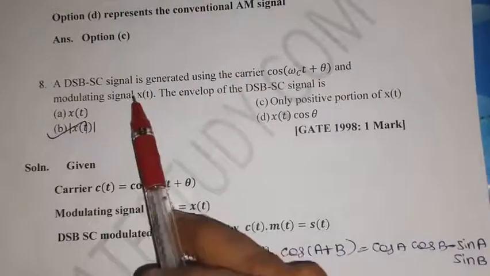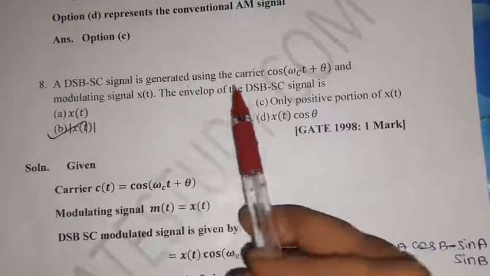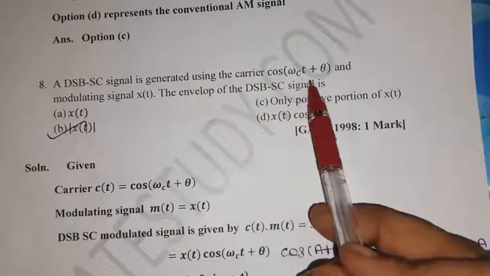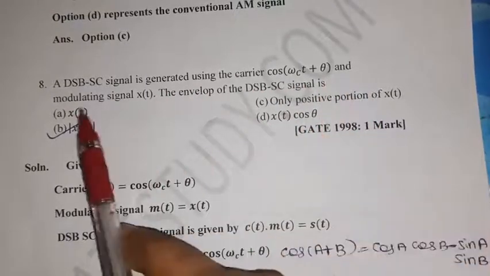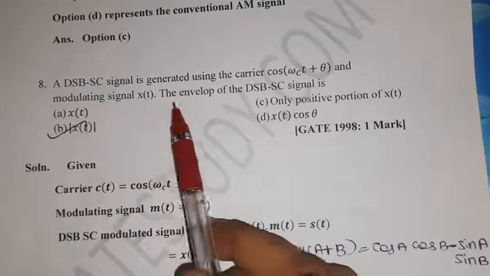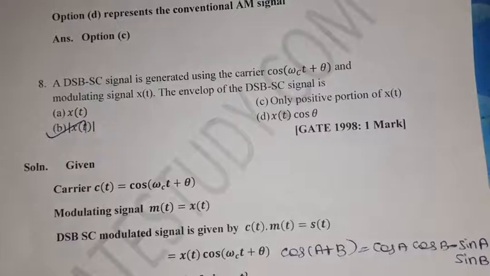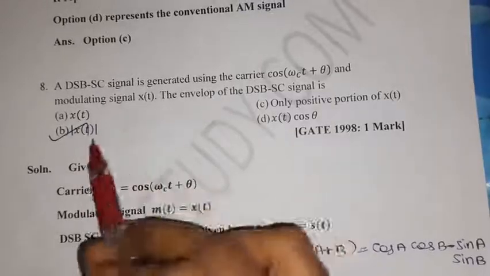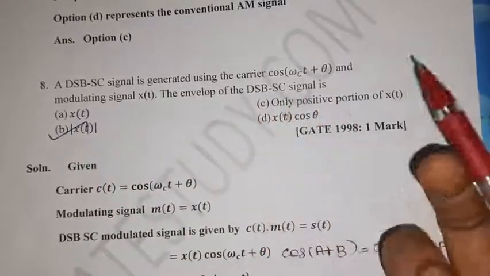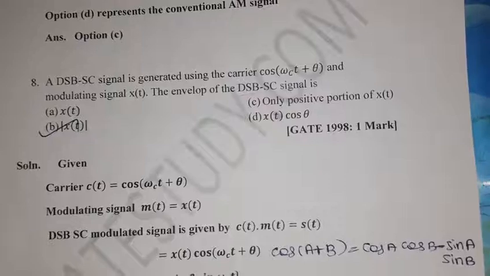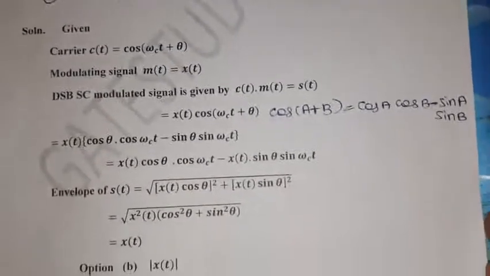A DSB-SC signal is generated with the carrier cos of omega ct plus theta and modulating signal x of t. The envelope of the DSB-SC signal is, we need to find out the envelope for the DSB-SC signal. Envelope is nothing but modulus of x of t. Envelope of this signal is nothing but modulus of x of t. This is given in detail.